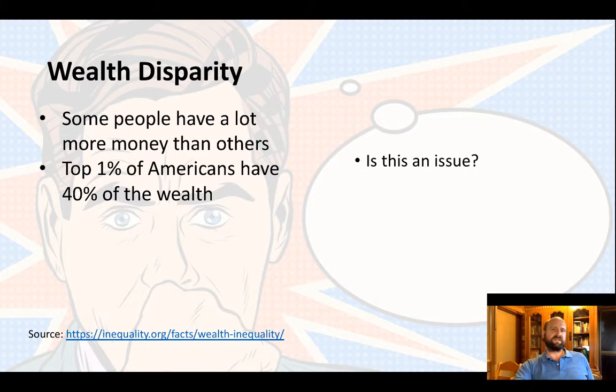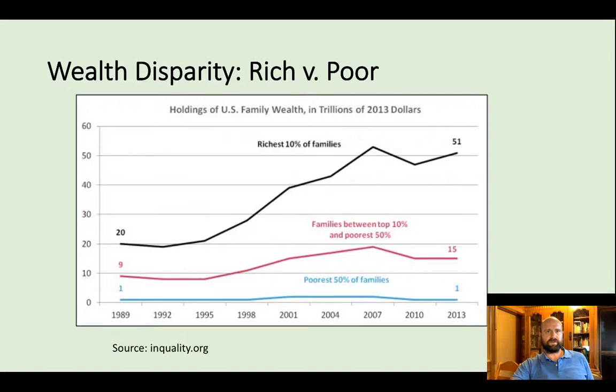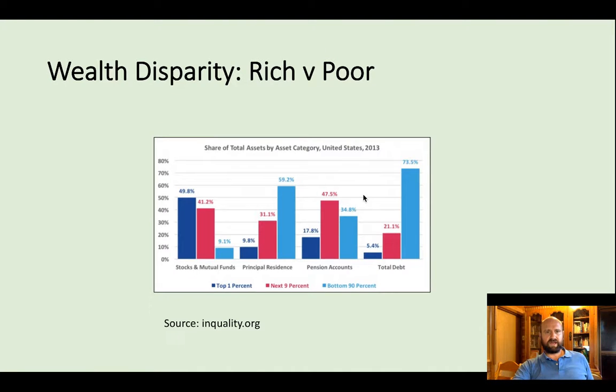Now, I like to give the students some context, looking at some stats about inequality, and then asking, is this an issue that 1% had 40% of the wealth? So, there's both sides to that story. And again, then looking at some differences and looking at inequalities of wealth. And here we look at